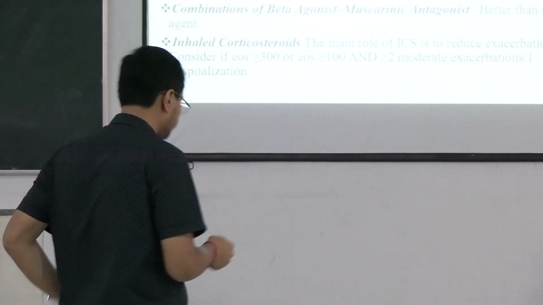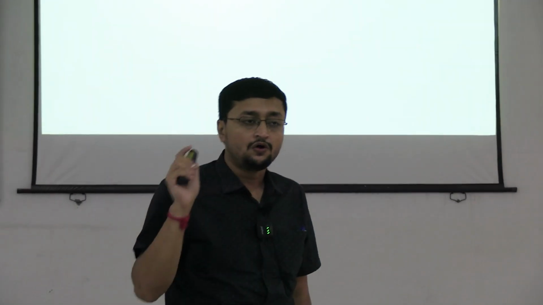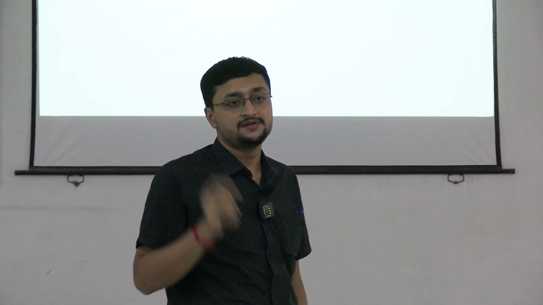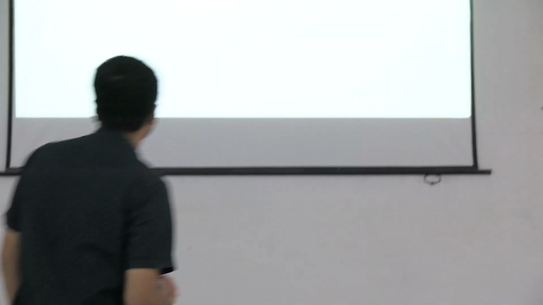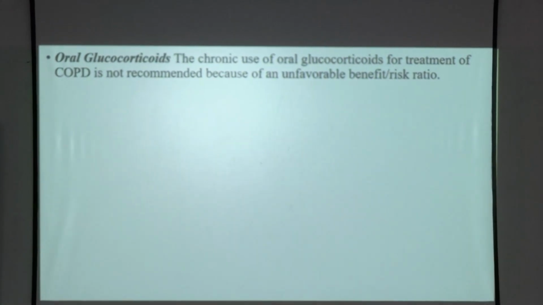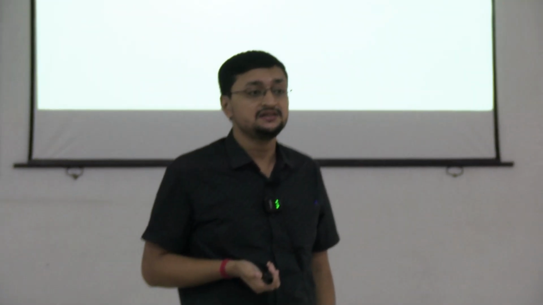So next, oral glucocorticosteroid. This is not routinely used, only used in acute exacerbations. Theophylline. So what is theophylline? What is the class of theophylline? This is methyl xanthine. So methyl xanthine, what is the mechanism of methyl xanthine?